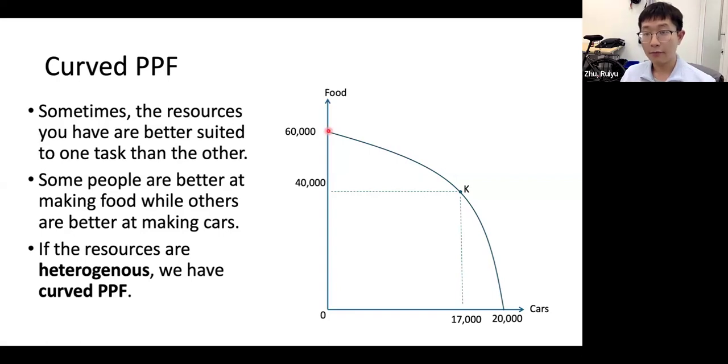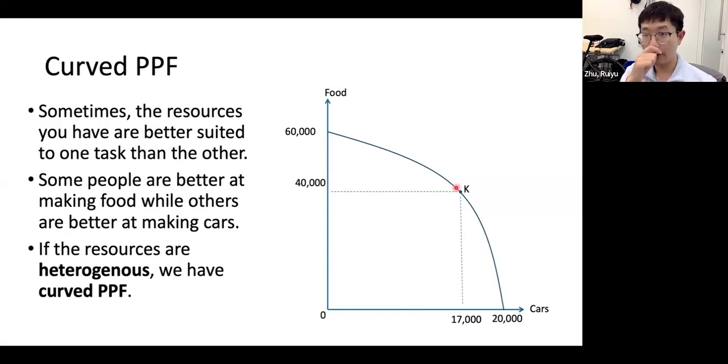So at most we can get 60,000, right? Now if we want to make more cars, we need to allocate people from food production to car production. What's the efficient way to do that? We should initially allocate people who are better at cars from food production to car production. So from this point to K, we are moving people who are good at cars but bad at food to produce cars.